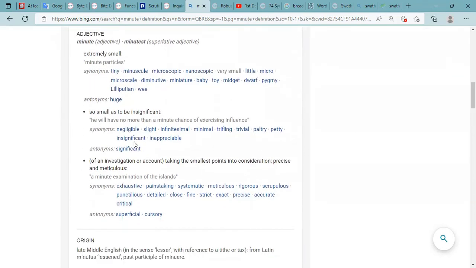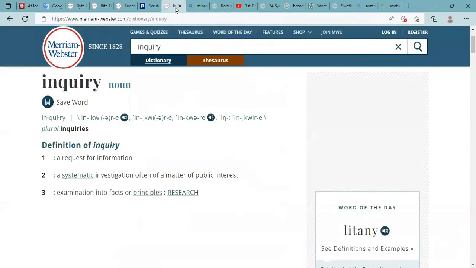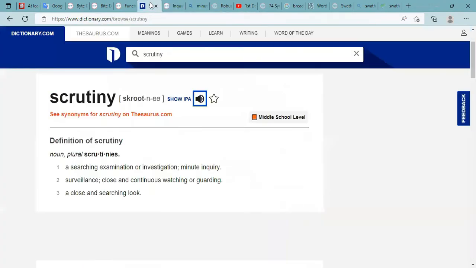That's one definition. Here's another one. So small as to be insignificant. He will have no more than a minute chance of exercising influence. And then this last one here is the one that is applicable to what we're looking at here.